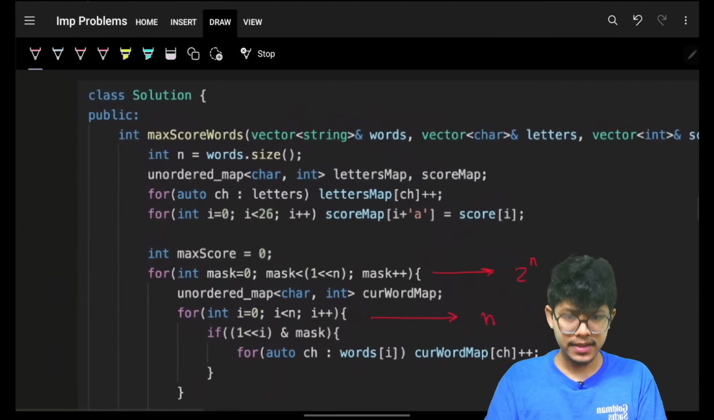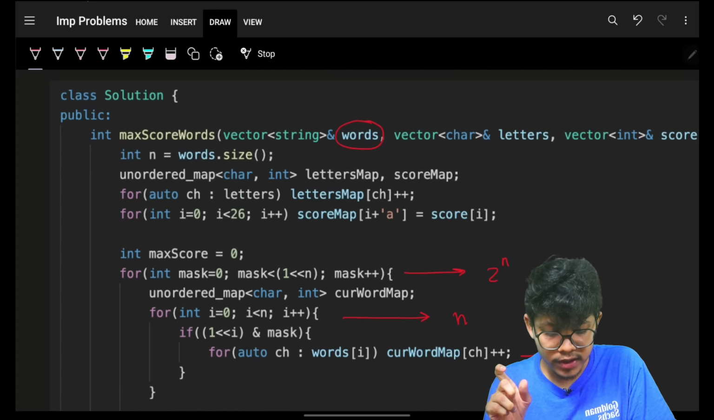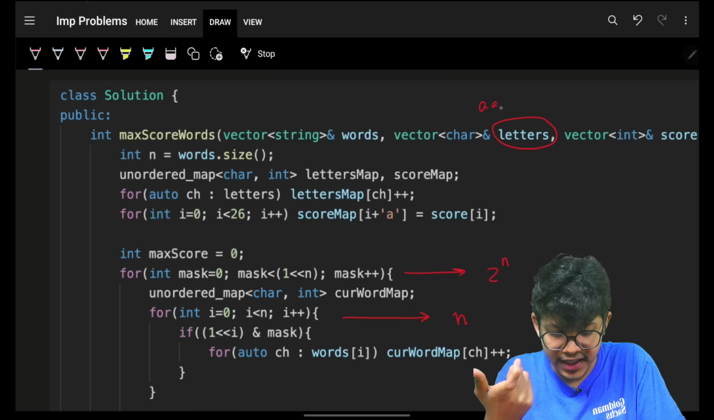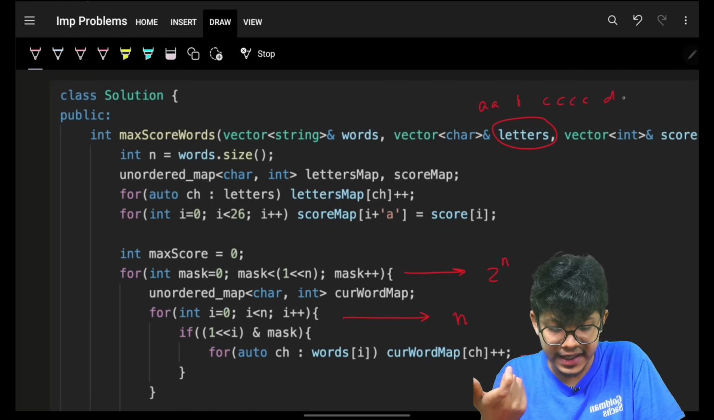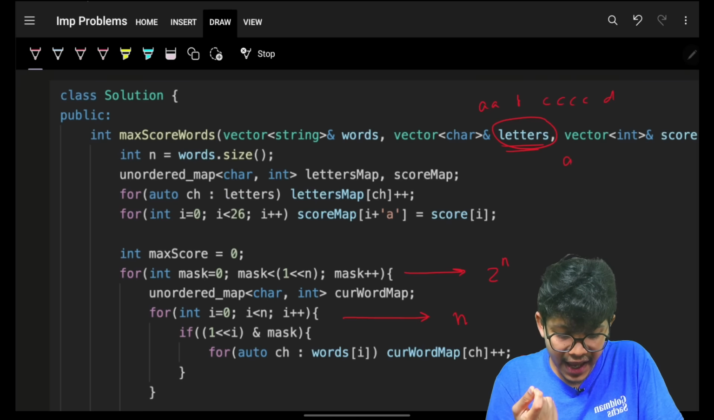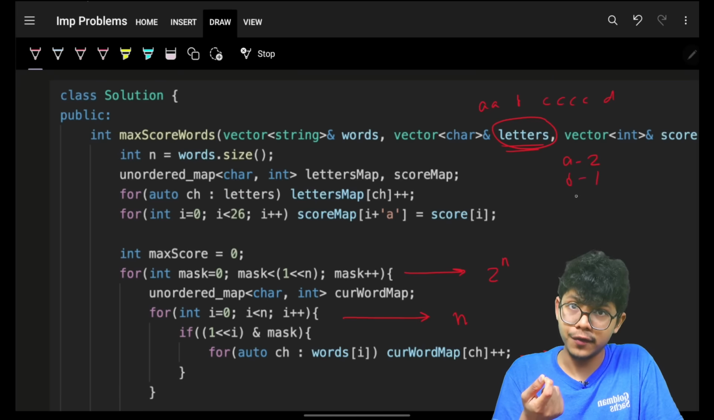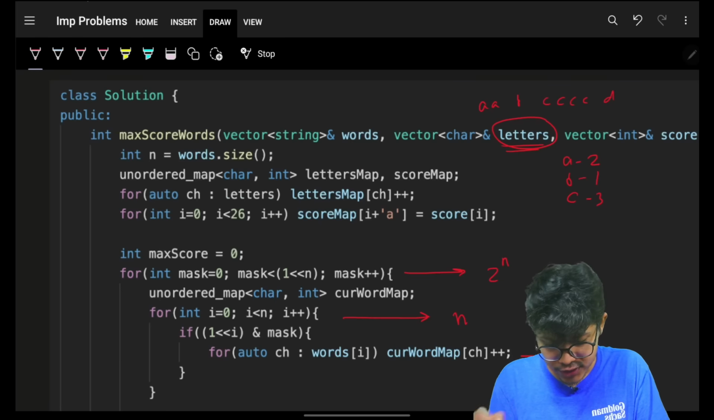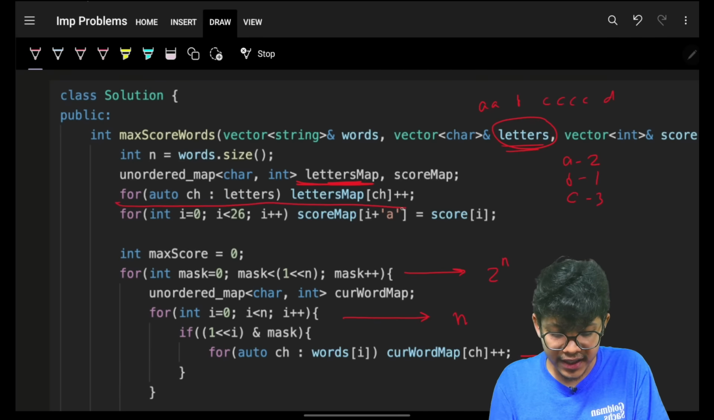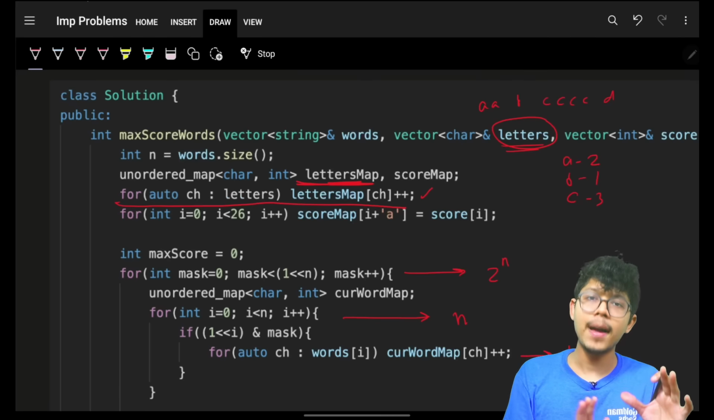It simply says that firstly, I have these words, I have these letters. Again, I know the letters are A, B, C, D, D. So I generated these letters into a letters map, saying A has a frequency of 2, B has a frequency of 1, C has a frequency of 3, like this. So I went on to make a letters map in which I simply iterate on all the letters and make a frequency map for it.